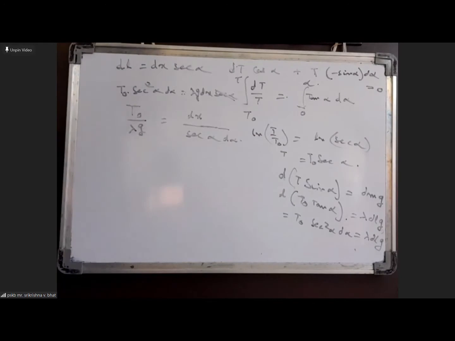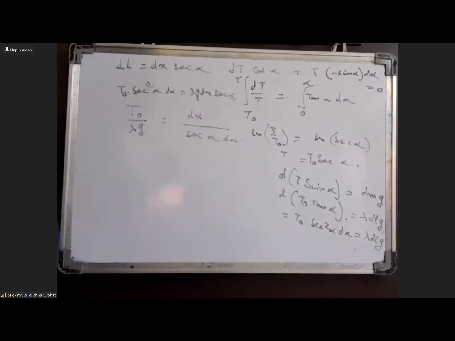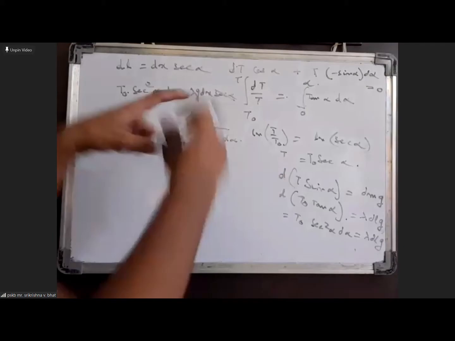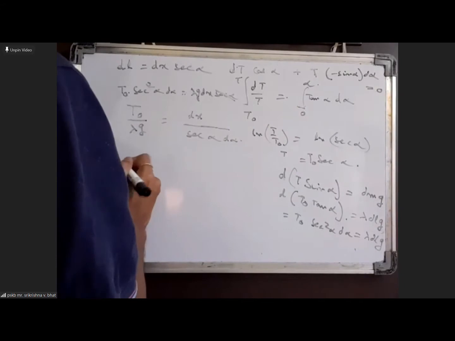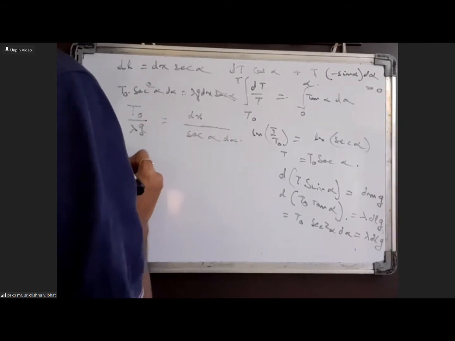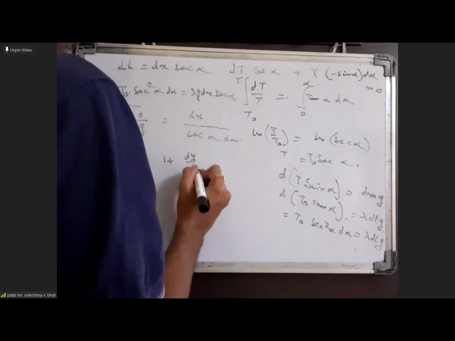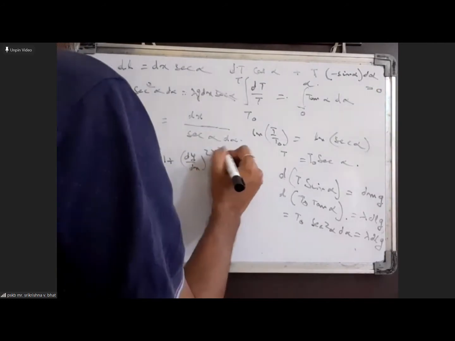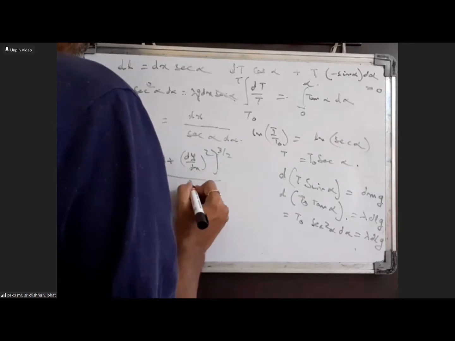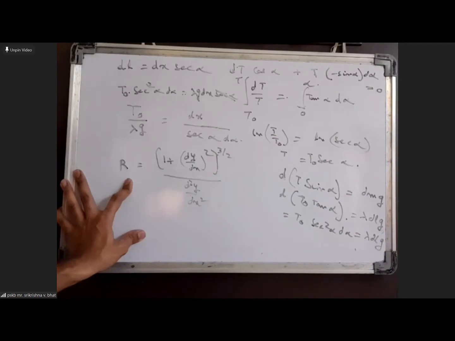Since we got a relation between t and alpha, the tension in the string at any point we have got. But we know radius of curvature is given by this expression: 1 plus dy by dx whole square, whole power 3 by 2, divided by d square y by dx square.